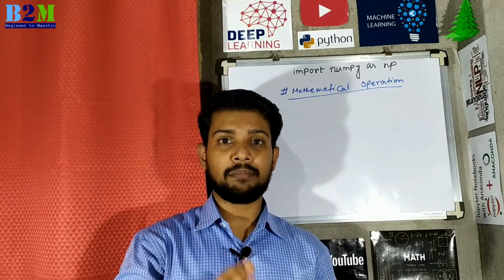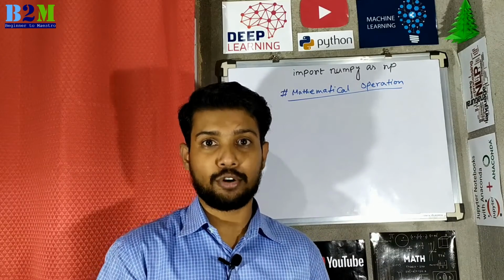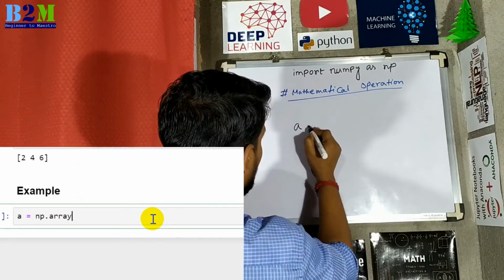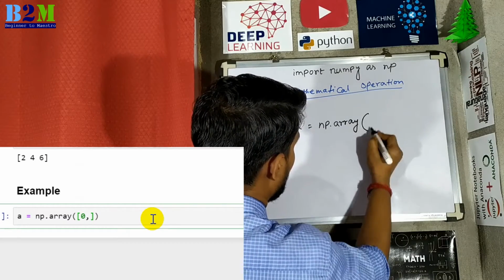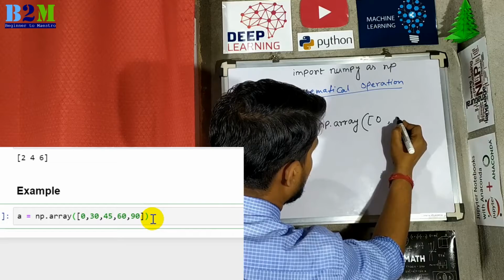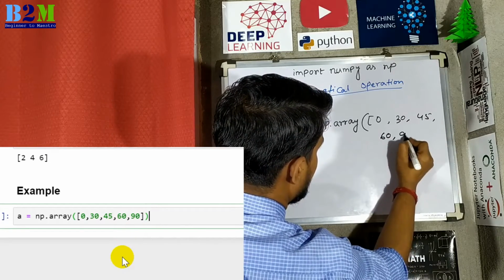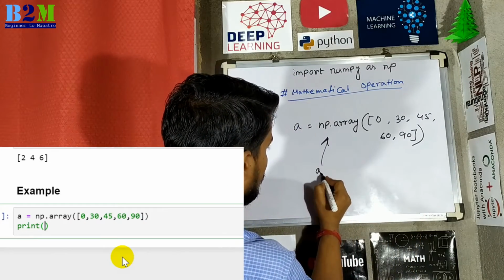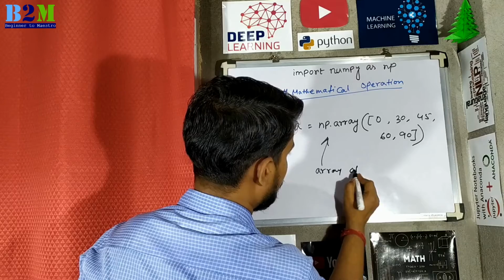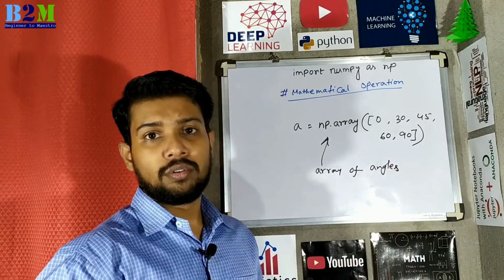NumPy contains a large number of various mathematical operations. Here I will give you an example of a trigonometric function. For example, a equal to np.array of 0, 30, 45, 60, 90. This is an array of angles from 0 to 90 degrees.